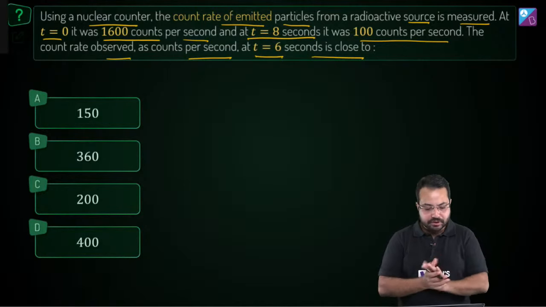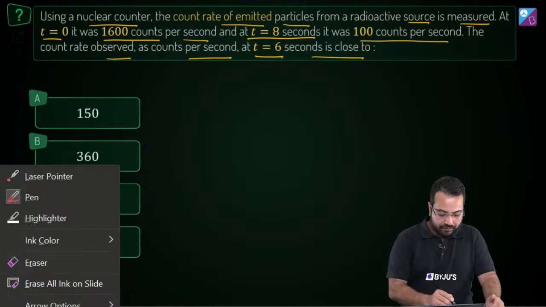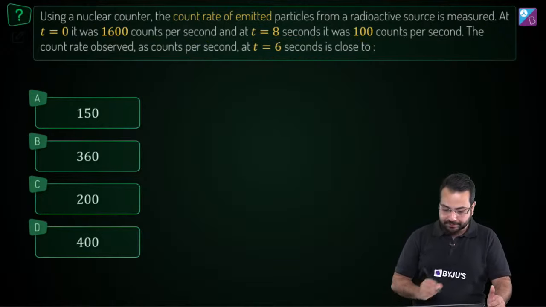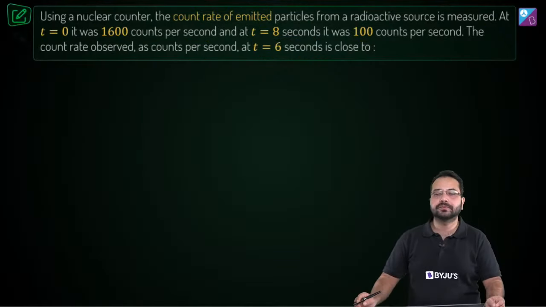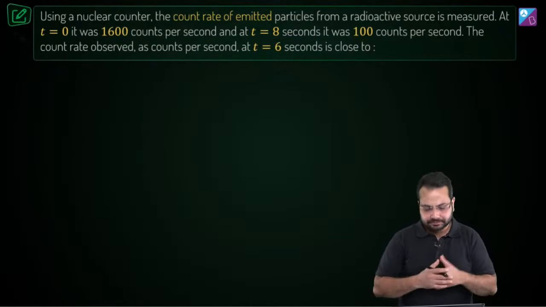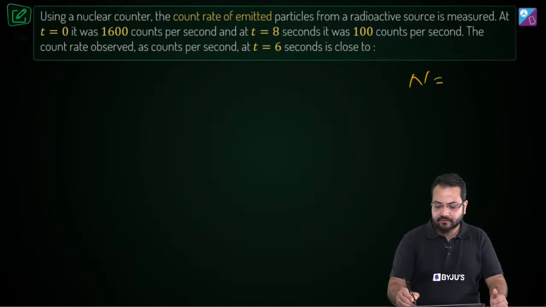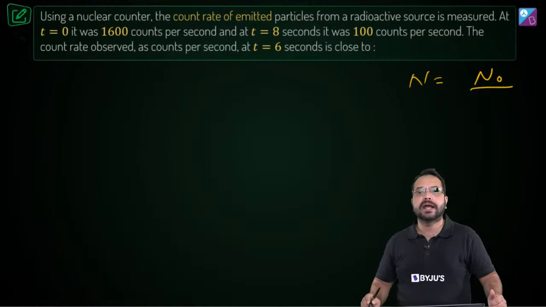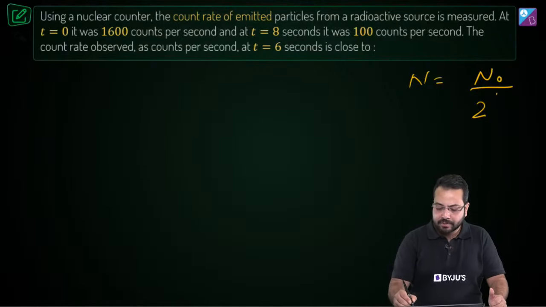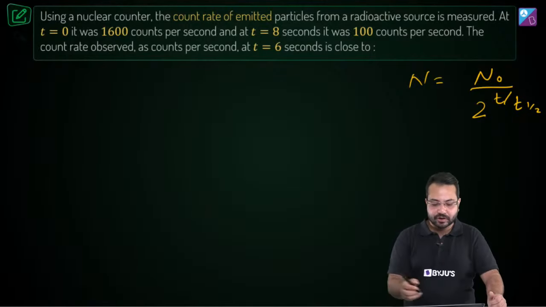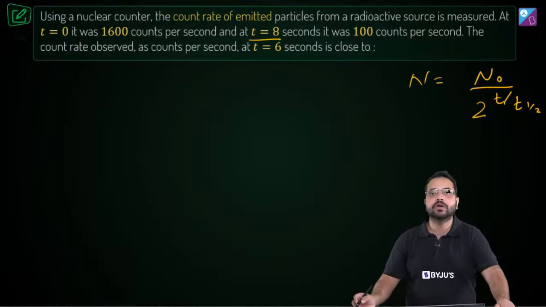Okay, so number one thing you should think is, what is the concept involved? What is the key concept that we need to revise over here? Okay, and it's the same. There is radioactive decay. So as I said, for radioactive decay, sometimes we can write n is equal to n naught divided by 2 to the power t upon t half. Right, so let's try to apply that for t is equal to 8.